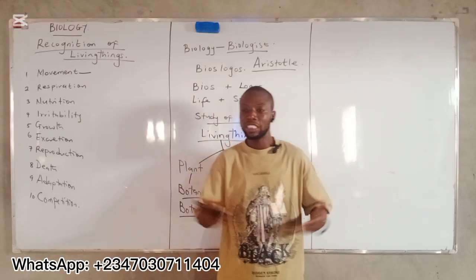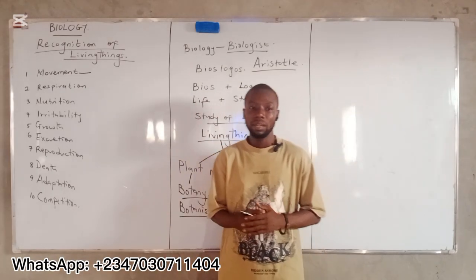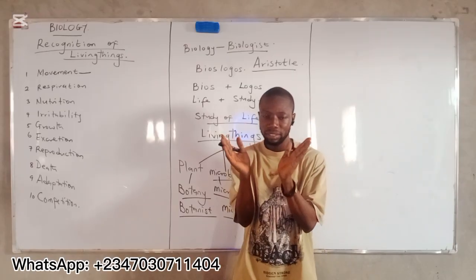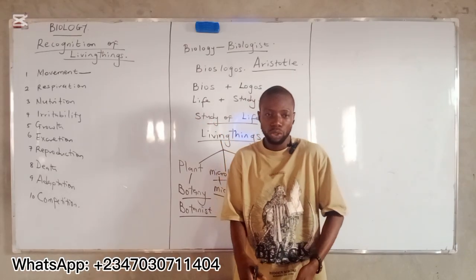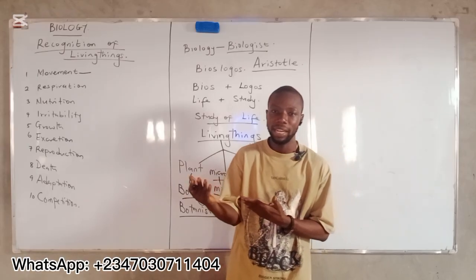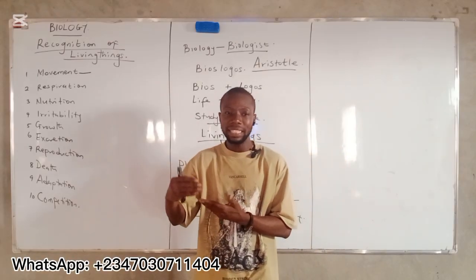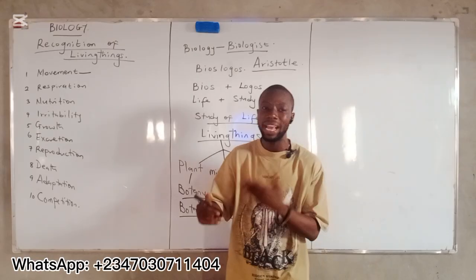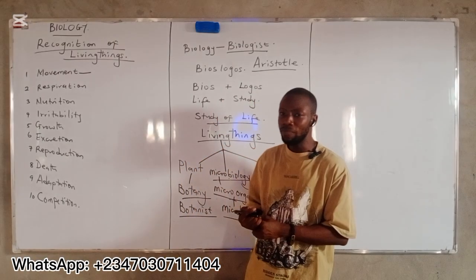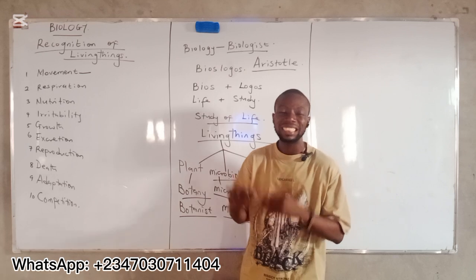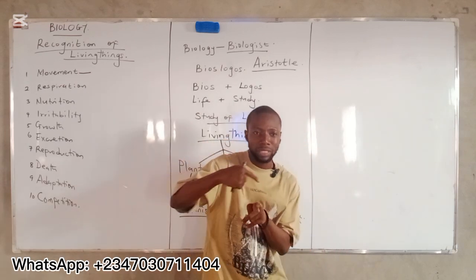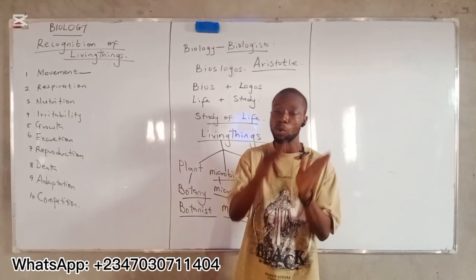Now, how do plants move? Parts of plants, something like the leaves, the shoots, the roots, can move in order to respond to change in the environment. They can move in order to respond to external stimuli. You understand? The plant movement is known as plant response. Because the plant is trying to respond to the stimuli, that's why they move.